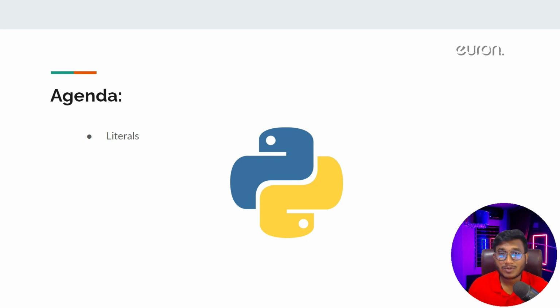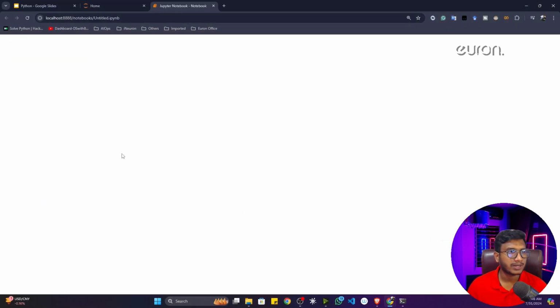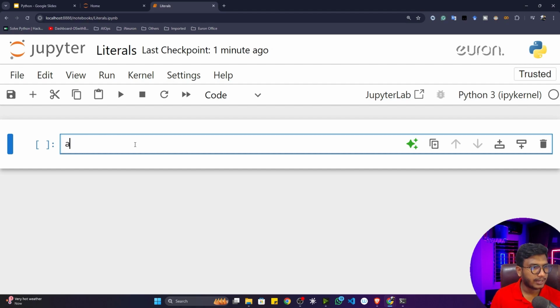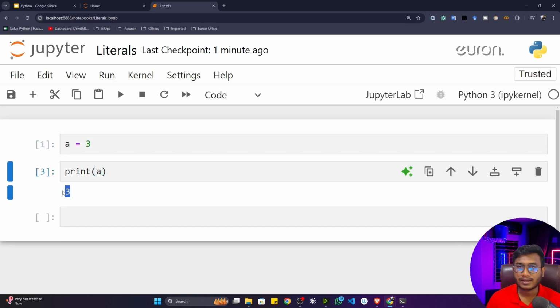Let's fire up our code editor and try to understand this literal in detail. For this, I'm going to create a new notebook here. Let's say a is equal to 3. Now if I hit enter and print this a, here you can see that 3 is printed.